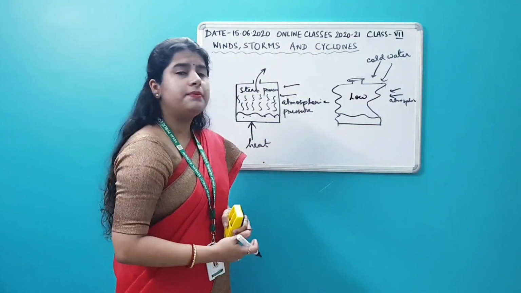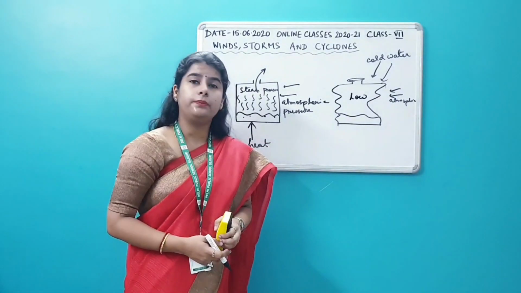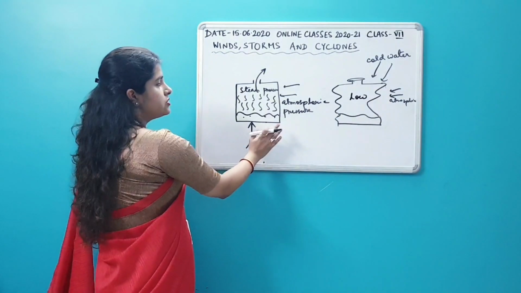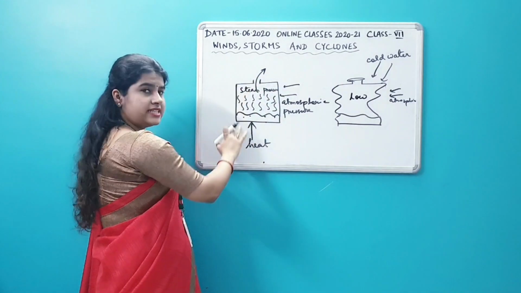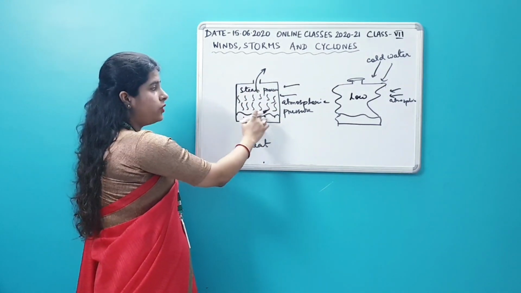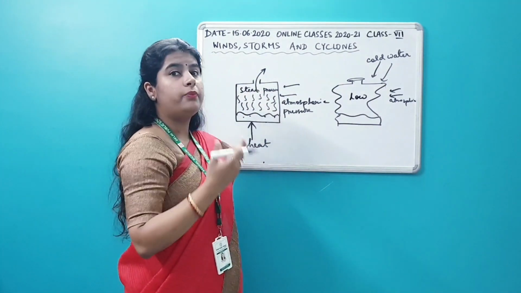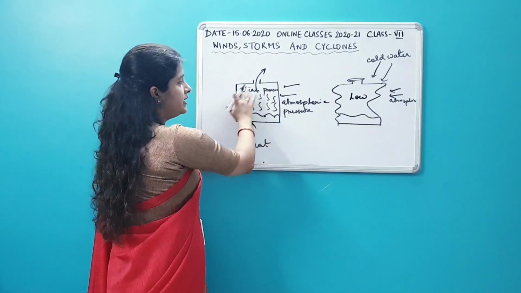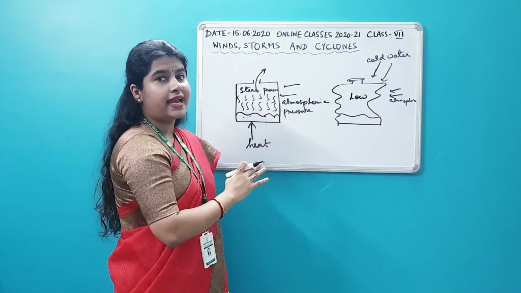This is a very simple activity which is given in your book to show that air exerts pressure. Alright, so this is the activity. You take a tin can, you can try it out. You have water inside the can, you bring the water to a boil, and there will be a lot of steam present inside the tin can.